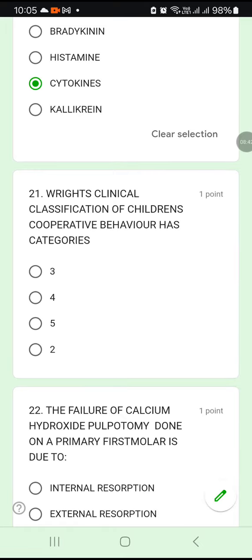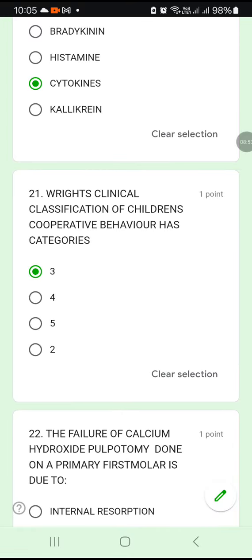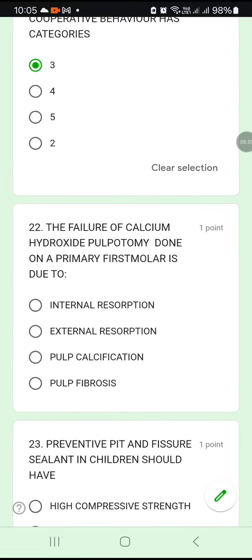21. Wright's clinical classification of children's cooperative behavior has how many categories? 3, 4, 5 or 2. Okay, 3 categories. Wright's clinical classification of children's cooperative behavior has only 3 categories.